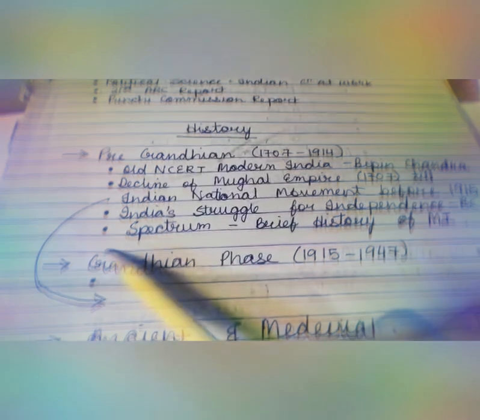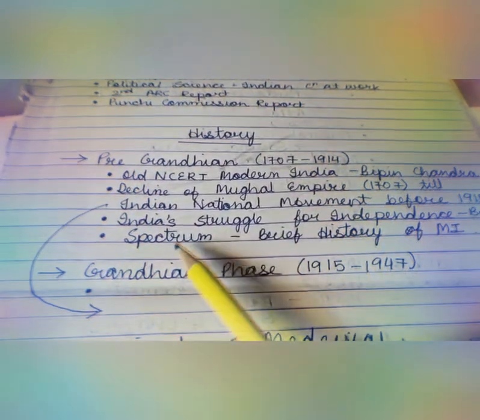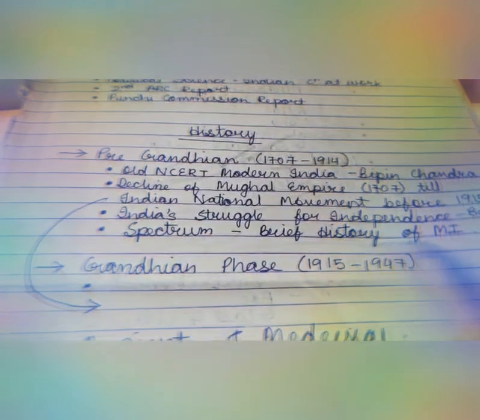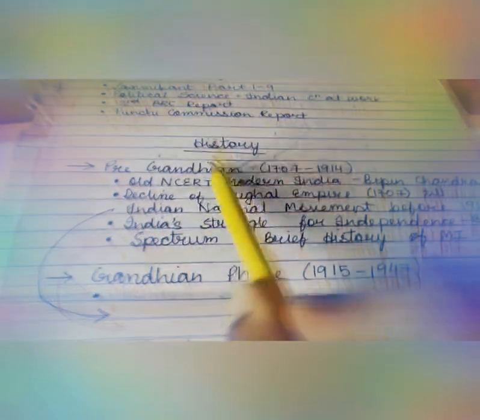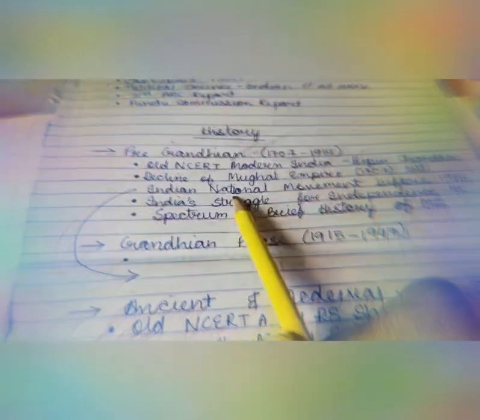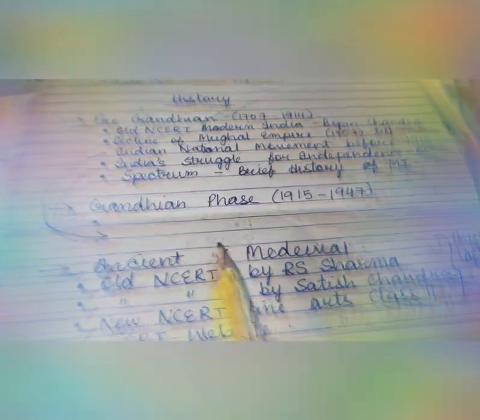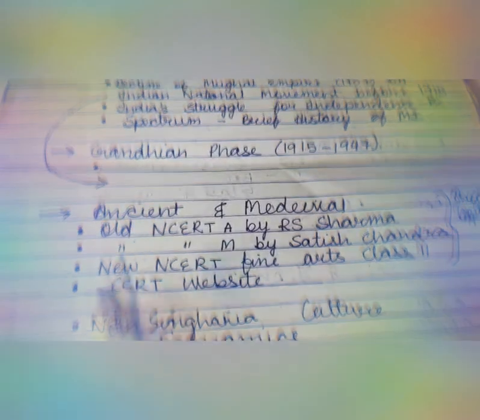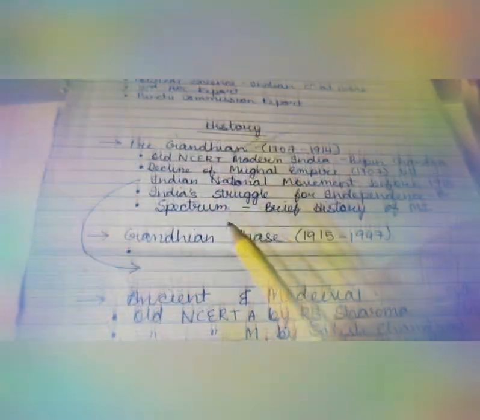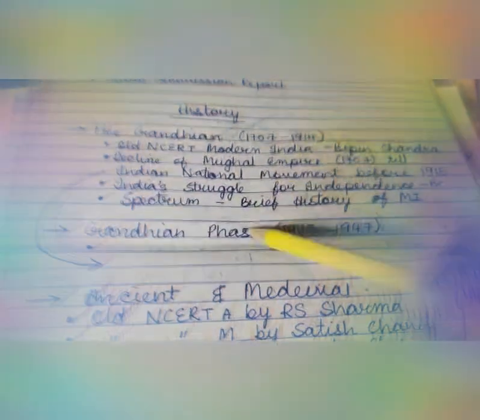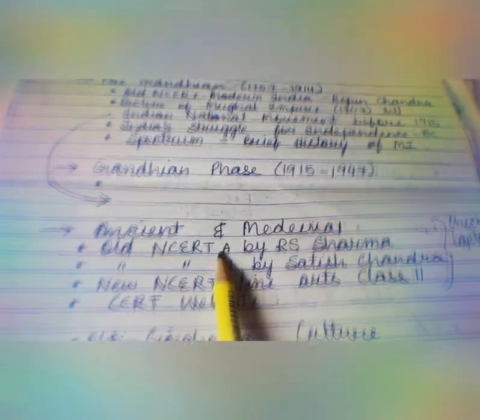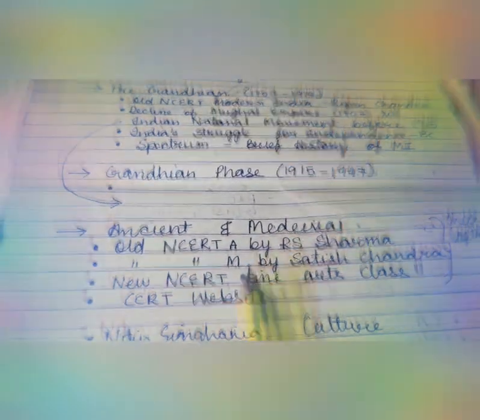And then we have Spectrum. Spectrum is important because I feel everything is given in short in A Brief History of Modern India, the Spectrum book. So right now we will go with the pre-Gandhian era, and after that we will go through the Gandhian phase, and we will see to this at last, because we saw in the syllabus that more than this portion, these two portions are important. I am not saying this is not important, but I feel these two are more important.